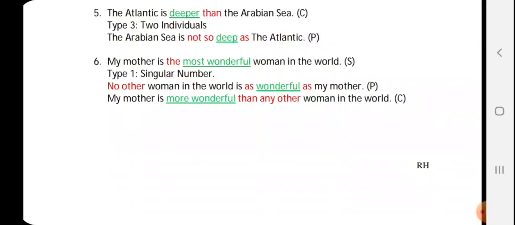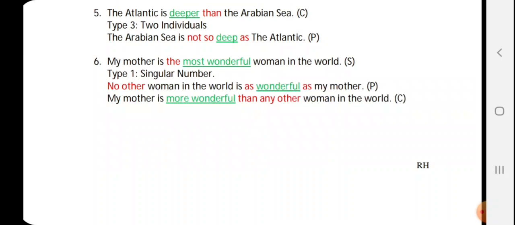So we will add positive but in a negative way. To change it into negative, we will add the word not. So the Arabian Sea will come in the beginning, is not so. Okay, not so. And deeper will become deep as the Atlantic. Clear? Let's take the next one.